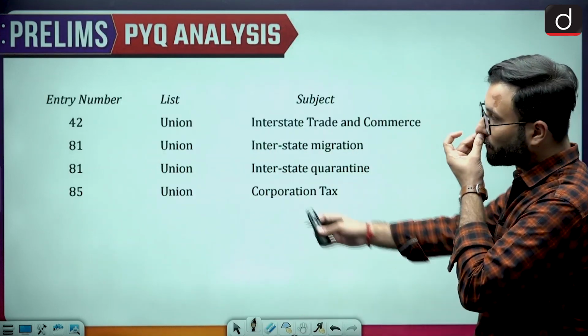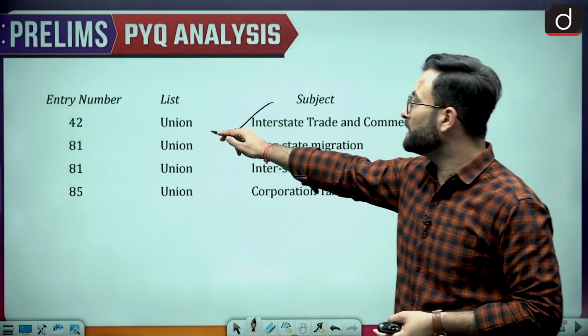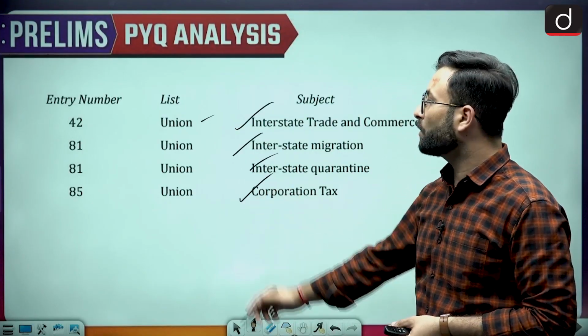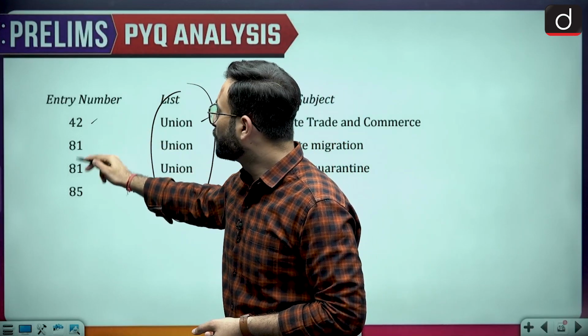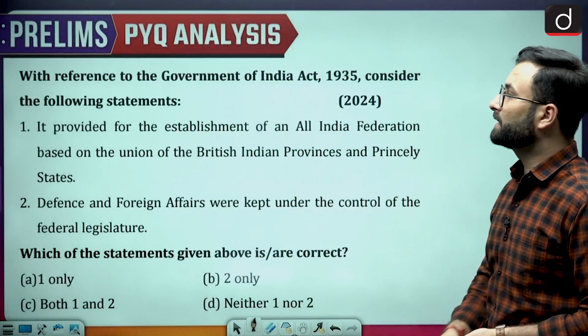Here, when we are talking about the question, entry 42 is talking about interstate trade and commerce, that is a union list. Then interstate migration, interstate quarantine, corporation tax, all of them are union list subjects. Entries are 42, 81, 81, 85. Okay, I hope that is clear. Now let's move further to the next question.